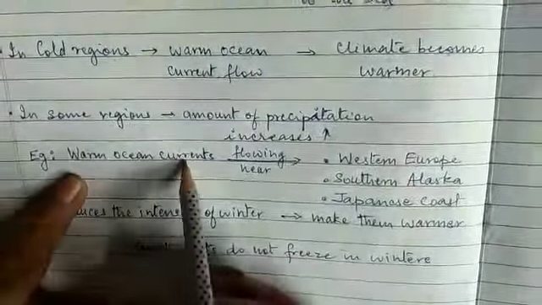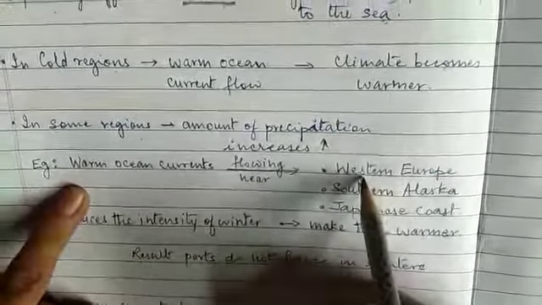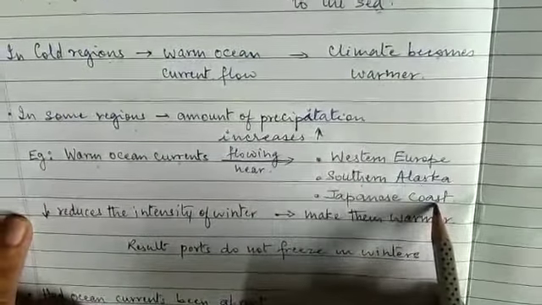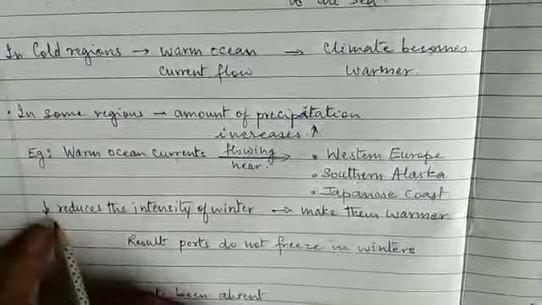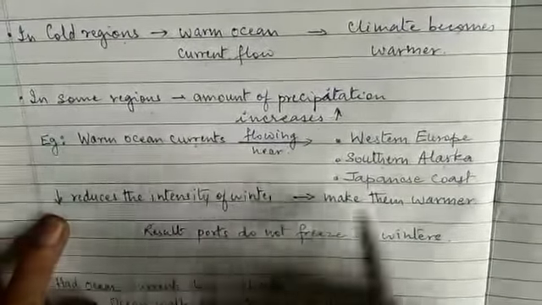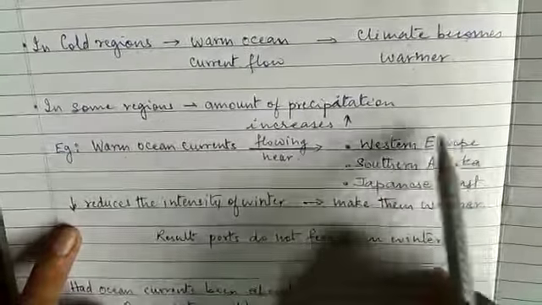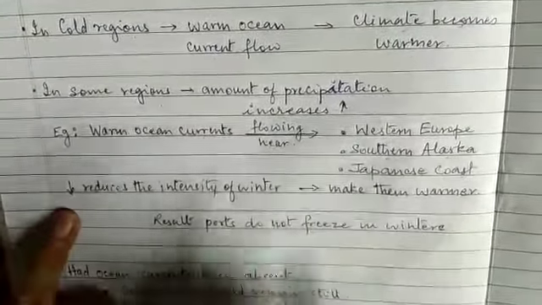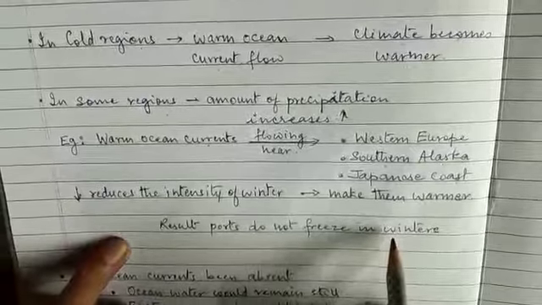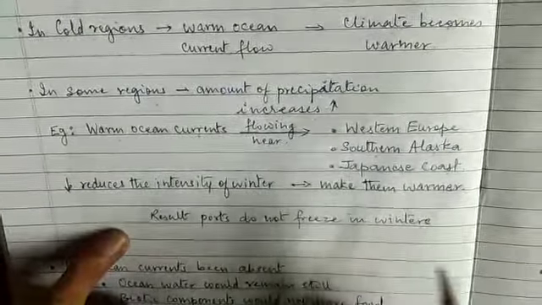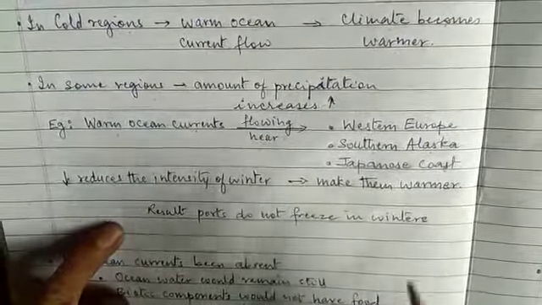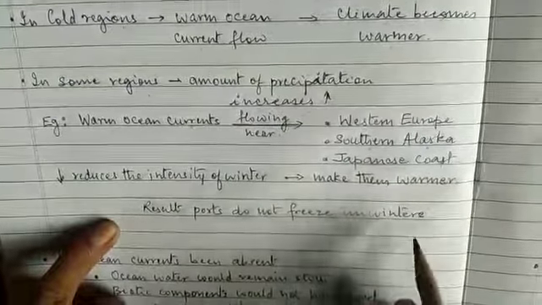For example, warm ocean currents flow near West Europe, southern Alaska and the Japanese coast. What happens? The intensity of winter is reduced and the place becomes warmer. The result is that the ports do not freeze in winter. A port is a place where ships come, so if there were ice, the ships could not reach the port. Because of these warm currents, the water there does not freeze.